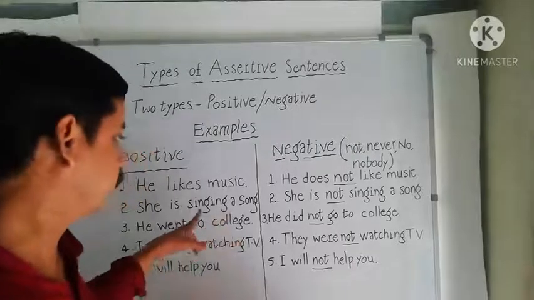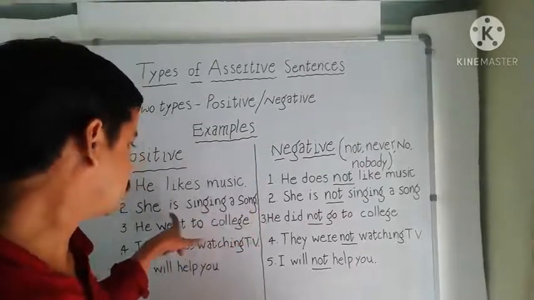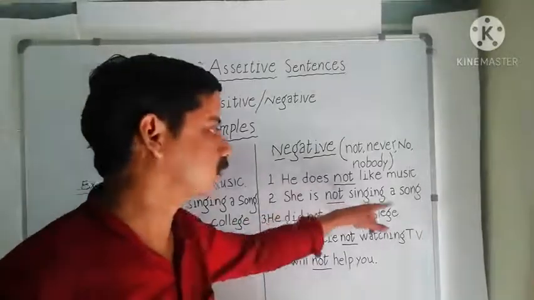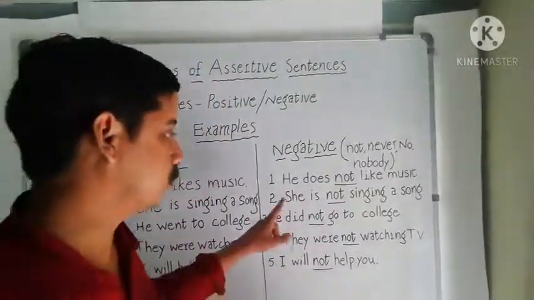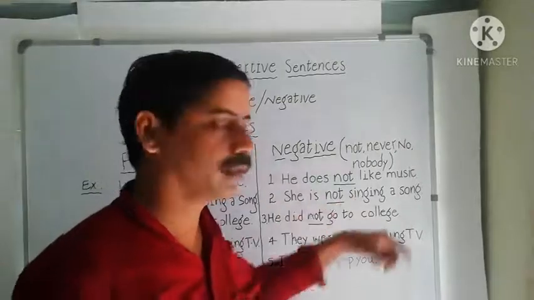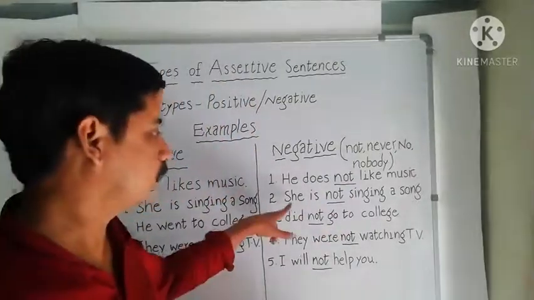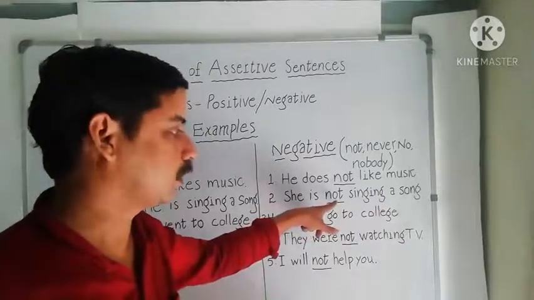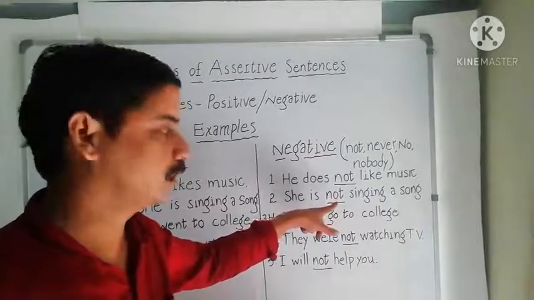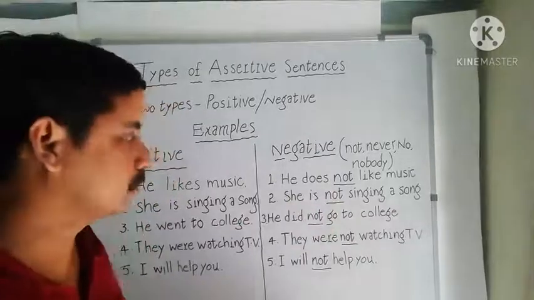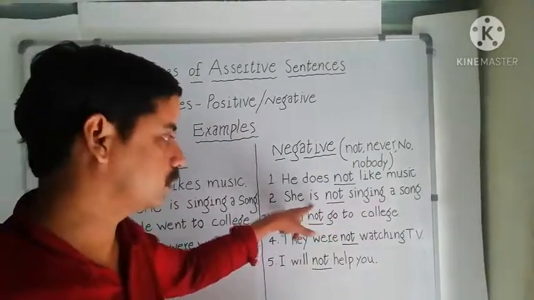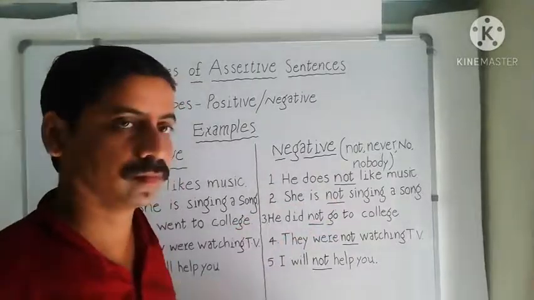Let us examine the negative sentence for she is singing a song. She is not singing a song. Here we have the subject, auxiliary verb, and after auxiliary verb we have the word not. The first word is she, the second word is is, third word is not.